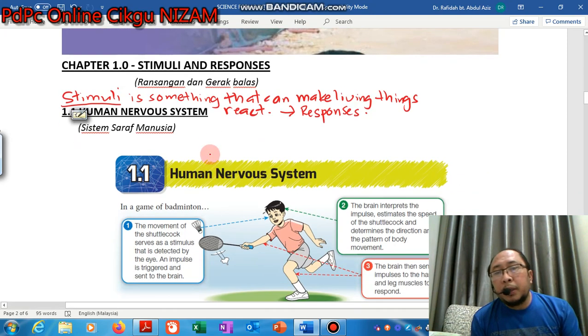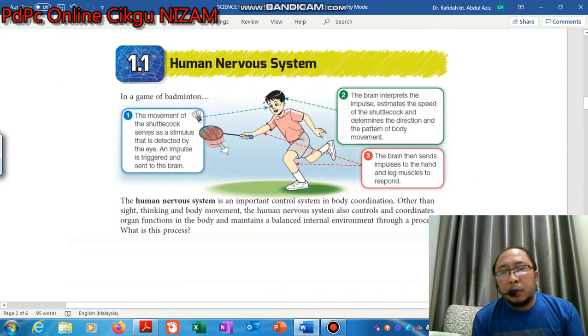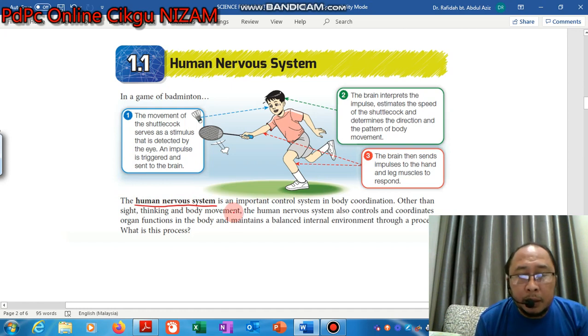So based on this, we can know that the human nervous system is a very important system in our body that controls body coordination.